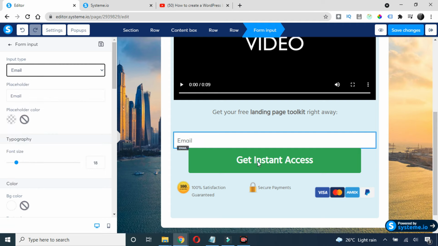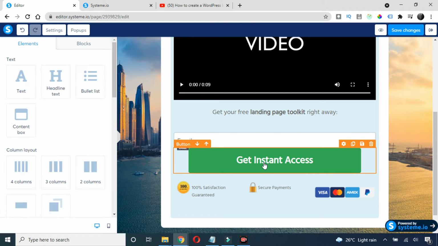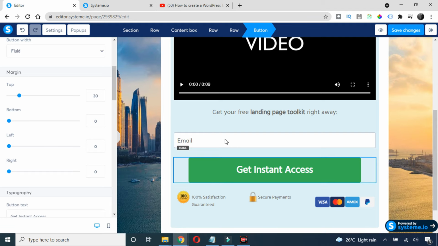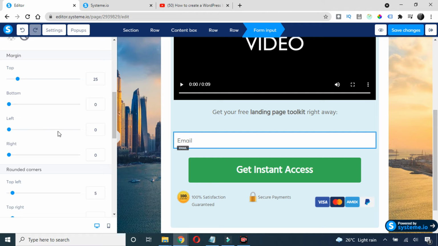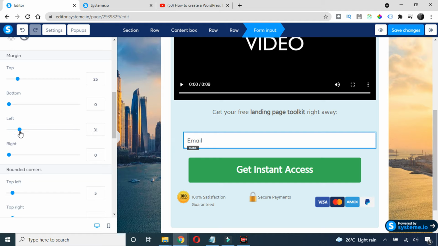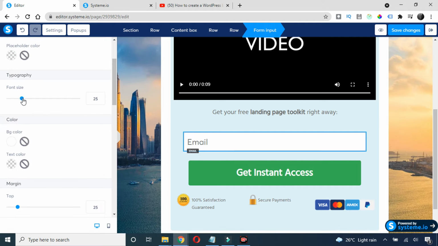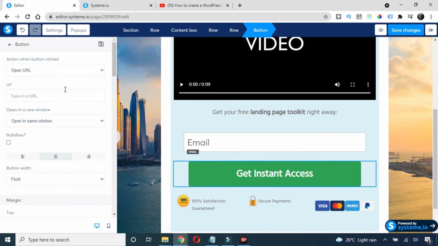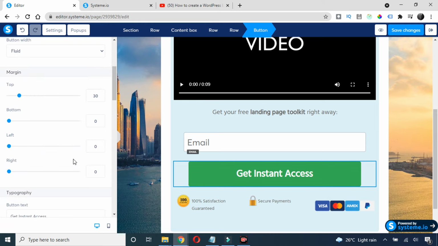Okay, and now you can see the spacing issue is there, so we need to fix it. So I'll just click on this button and then I'll go down, and then I will increase the padding from the top. Yeah, and then this also I'll just decrease the padding from left and right. So from the left we will make it like 30, from right we'll make it like 30. Okay, and then we can increase the font size as well. So yeah, now it's looking fine, and here we can write like get the course access.